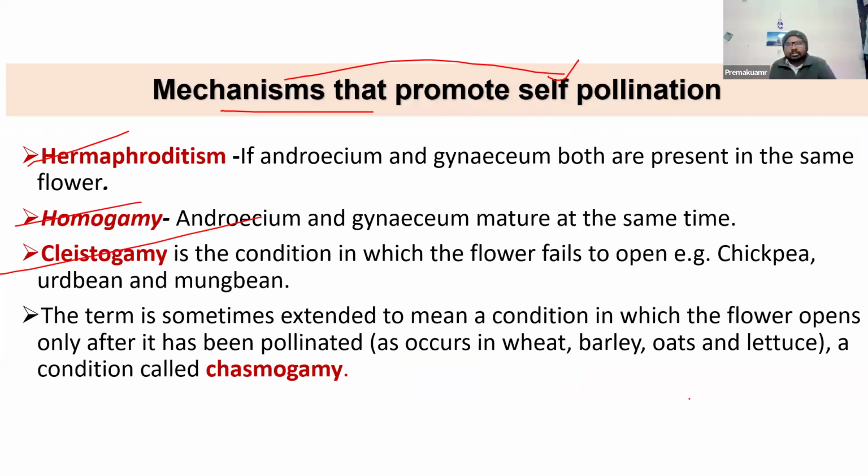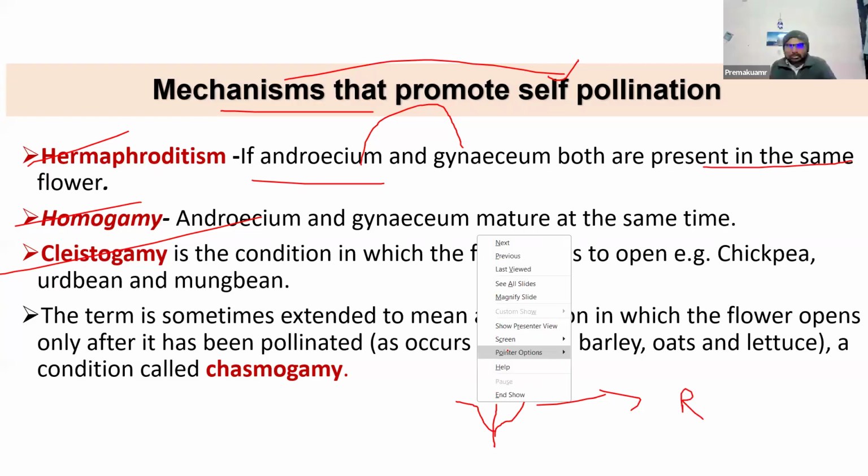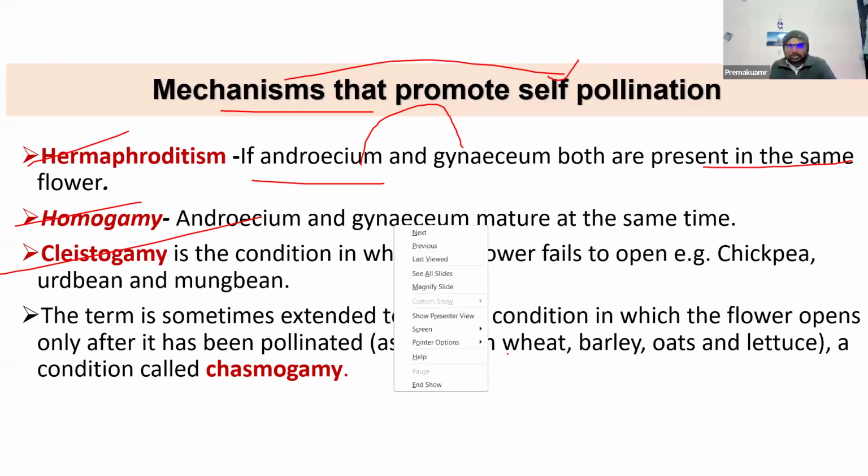Then homogamy is one of the important mechanisms that promotes self-pollination. Homogamy means the maturation of male and female parts at the same time, another word being synchrony, which we discussed in detail while discussing hybrid seed production.